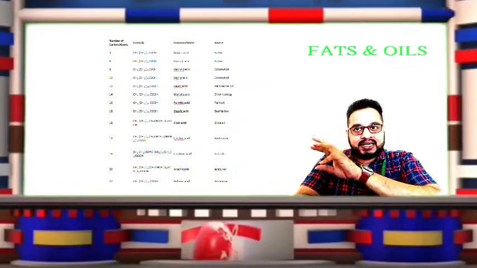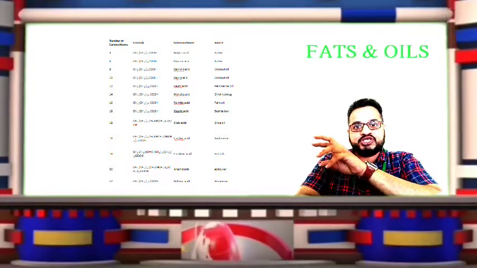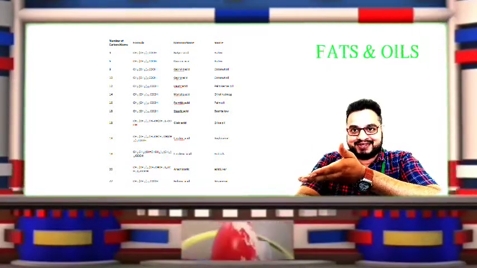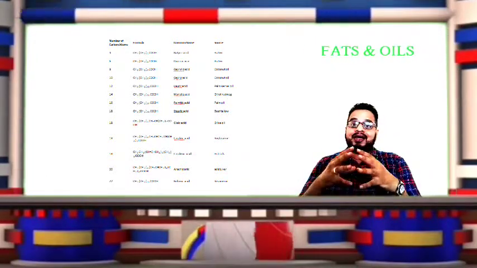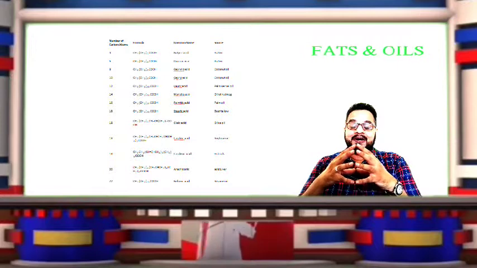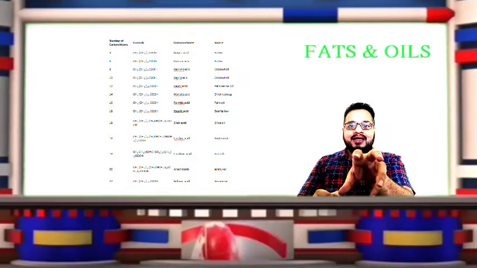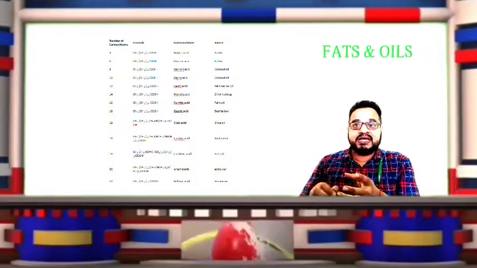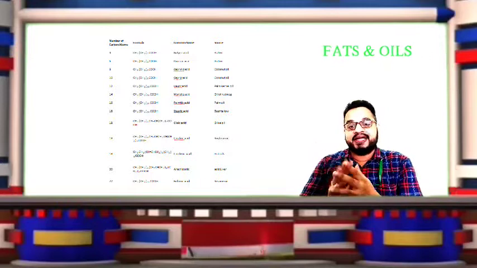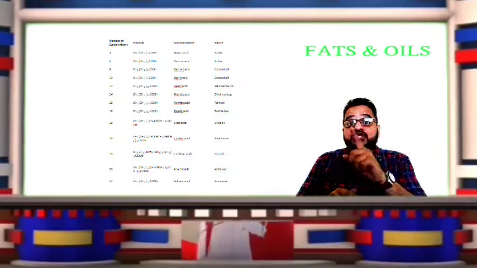Butter contains butyric acid. This is the fatty acid present in that fat. Understand? And remember that fats and oils are nothing but glycerides containing glycerol and fatty acid. So in butter, the fatty acids present are butyric acid or caproic acid. Both the acids are saturated in nature.